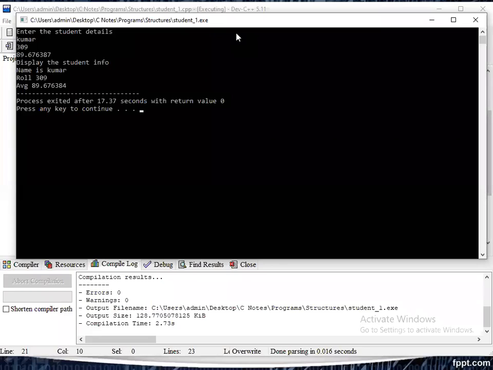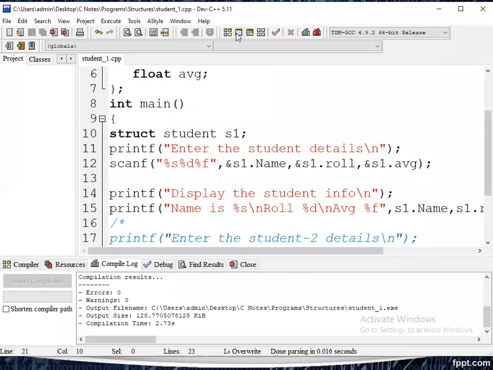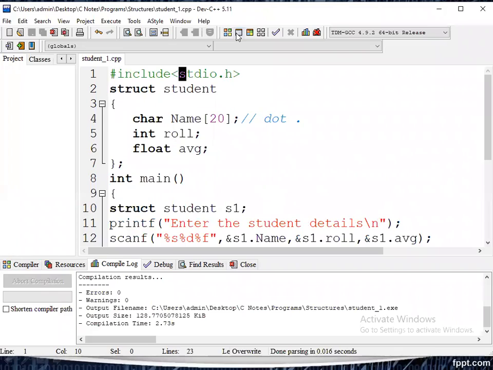So what we discussed is the entire information related to only a student. That's why here the student is a record. Structure is also called a record. By using structure, we can use records. So that's why it is used for record purposes.